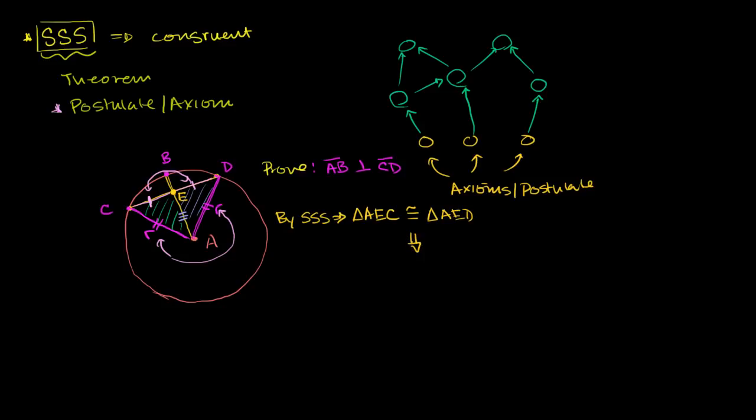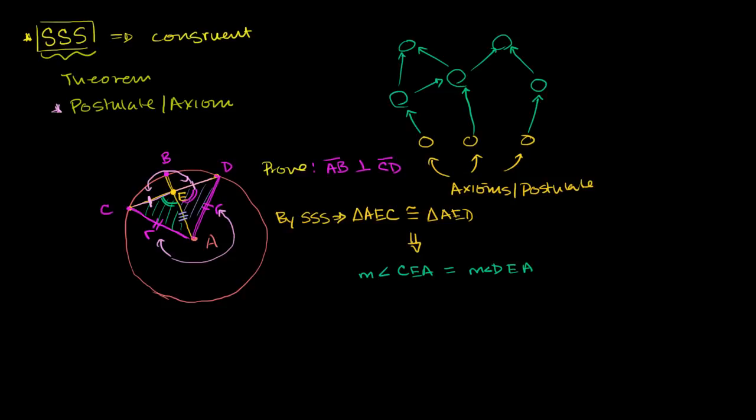In particular, we can deduce that the measure of angle CEA is equivalent to the measure of angle DEA. And the reason why that's useful is that we also see, just by looking at this, that they're supplementary to each other. They're adjacent angles, and their outer sides form a straight angle.